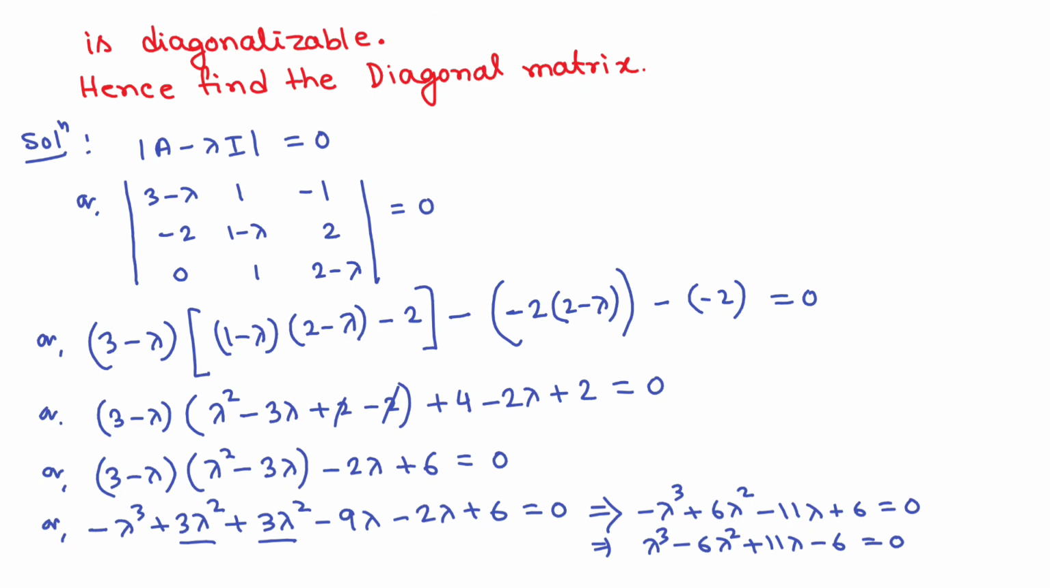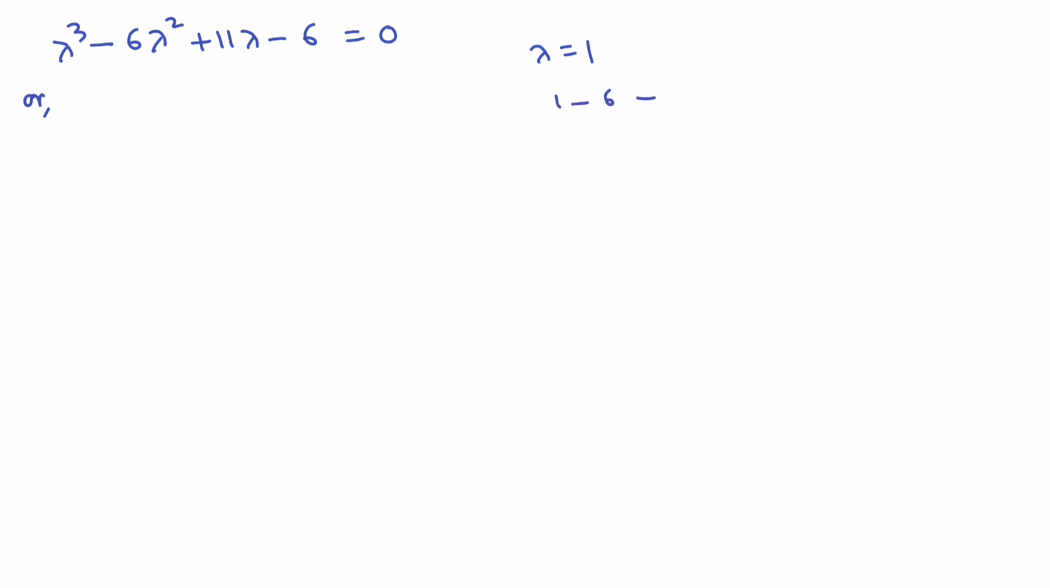Okay, so the equation is lambda cube minus 6 lambda square plus 11 lambda minus 6, this is equals to 0. Now if we put lambda equals to 1, so this will be 1 minus 6 plus 11 minus 6, that means from here you are getting minus 5, from here you are getting plus 5. So yes, lambda equals to 1 is a root.